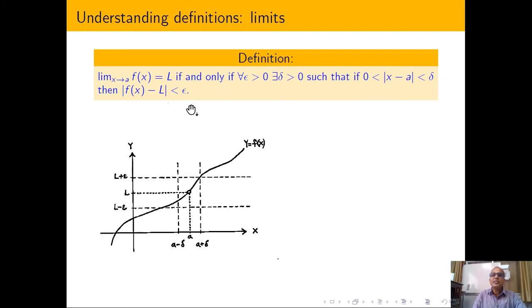Since this is a one dimensional function, the meaning of absolute value and the meaning of norm are both the same, and I am talking about the limit about a. Due to that reason, I have created a ball around a, and that ball is |x minus a| less than delta. So I am talking about a ball around this. You can see that here I am talking about a minus delta to a plus delta. If you geometrically plot this, then you are able to find some interval from here to here.